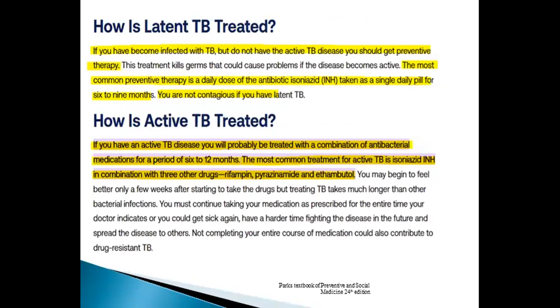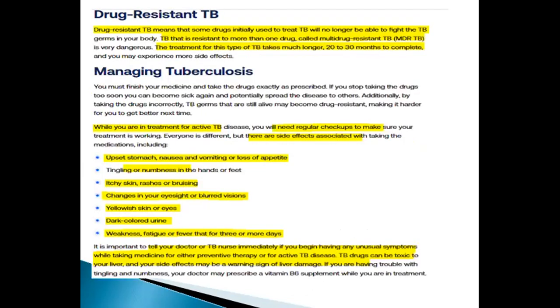How is latent TB treated? The most common preventive therapy is a daily dose of INH taken as a single daily pill for 6 to 9 months. Active tuberculosis treatment includes a combination of antimicrobial drugs for a period of 6 to 12 months according to WHO. The most common treatment for active TB is INH in combination with three other drugs: rifampicin, pyrazinamide, and ethambutol. Drug-resistant TB means that some drugs initially used to treat TB no longer work against the bacteria. The treatment for this type takes 20 to 30 months to complete.